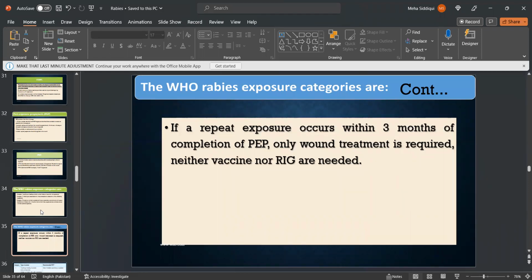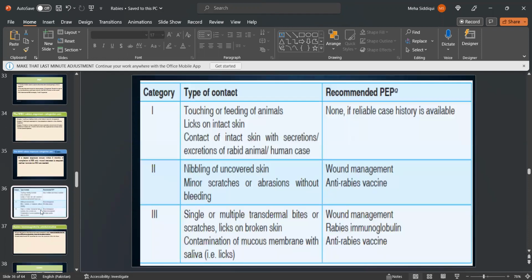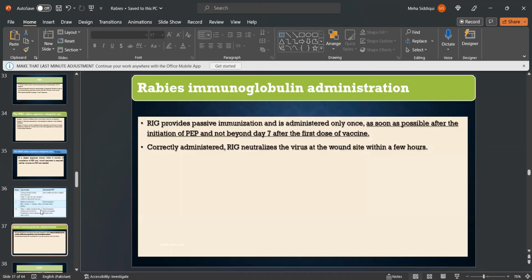In continuation of the WHO rabies exposure categories, if a repeat exposure occurs within 3 months of completion of post-exposure prophylaxis, then no further treatment is required. Neither vaccine nor rabies immunoglobulins are needed. Again, these are the three categories: if there is a category 1 injury, then post-exposure prophylaxis is not recommended if a reliable case history is available. However, in category 2, wound management and anti-rabies vaccine are recommended. And in category 3, wound management, rabies immunoglobulins, and anti-rabies vaccines are recommended.